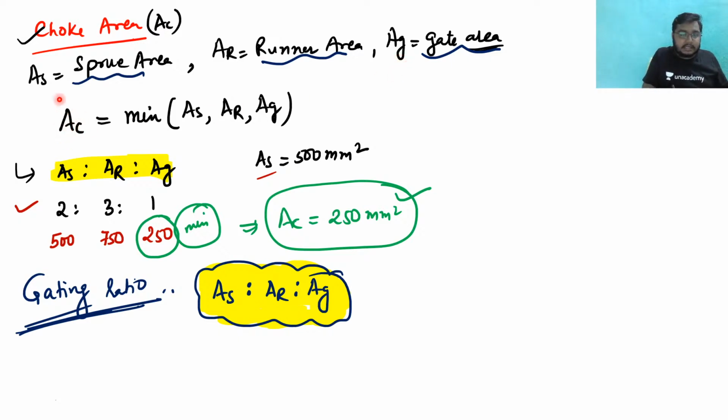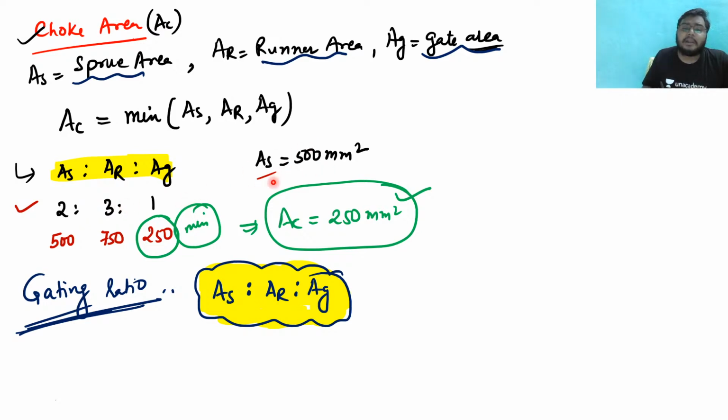So Ac, let us consider the choke area to be the minimum of a sprue area, a runner area, or a gate area. So whichever area is going to be the minimum, I am considering that area to be the choke area. Clear? For instance, I have considered my sprue area is 500 millimeter square, and my gating ratio is 2 is to 3 is to 1.